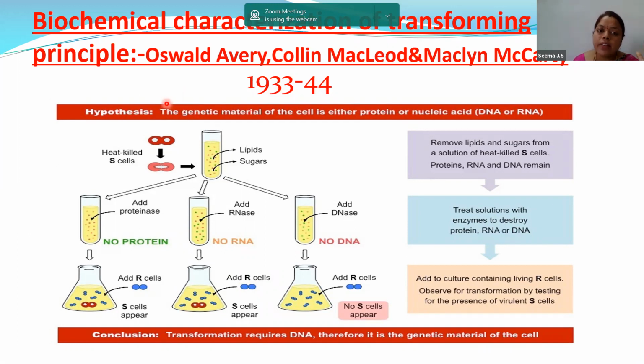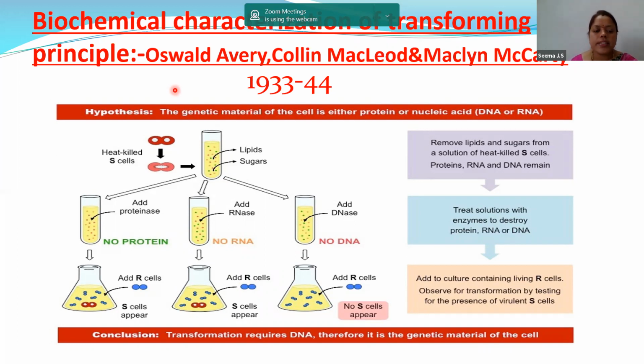We know that we heat-killed the S strain, so that S strain is dead. How will the dead S strain become alive? That is not possible. So what happened? Some material from the S strain entered into the R strain. As a result, the R strain got converted into the S strain, meaning they formed the capsule. The heat-killed S strain cannot become alive, so something from the S strain has been transformed. This is the transformation principle. The S strain must have stimulated the rough R strain to develop the smooth capsule around it. The rough strain got converted to smooth strain, and it caused the disease.